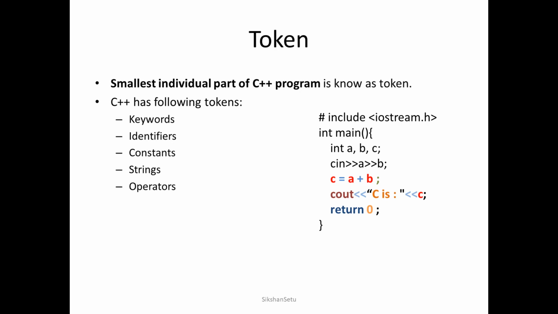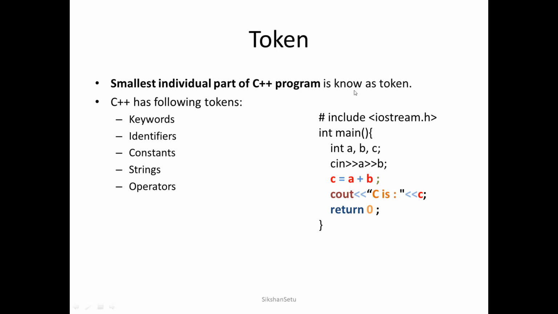If we take the example of a book, a book is divided into chapters. A chapter is divided into paragraphs. A paragraph is also divided into sentences, sentences are divided into words, and words are divided into characters. But a character cannot be further divided. So for a book, a character can be considered a token because it is the smallest individual part. Likewise, in a C++ program, the smallest individual part is known as a token.